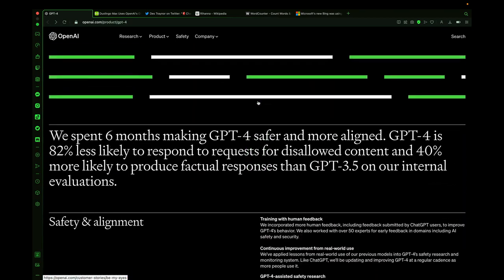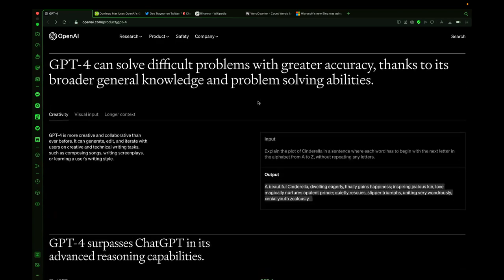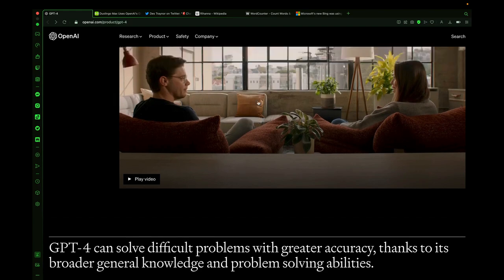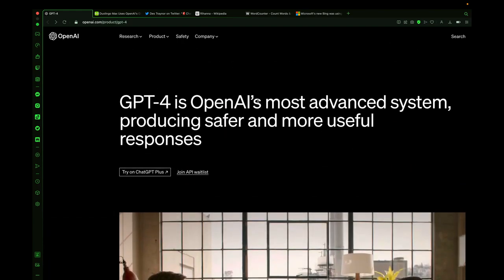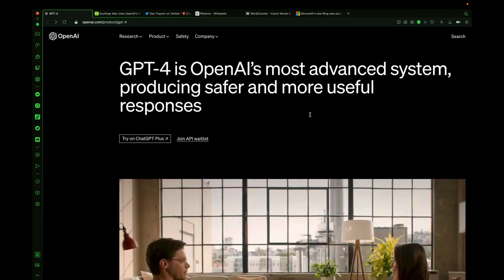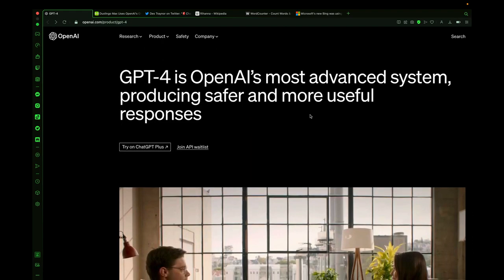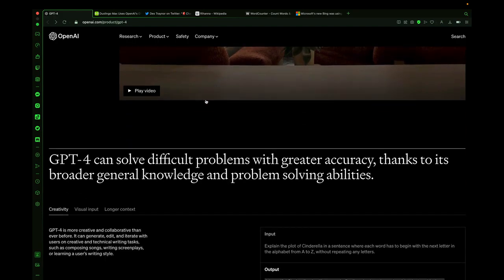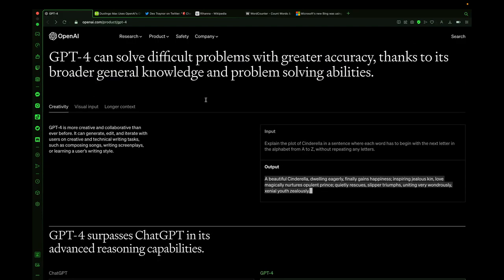So these are just a few cases of where ChatGPT has really empowered, with this new model of GPT-4, a ton of new capabilities for developers, and it's their most advanced system, and it's just the beginning. This is a very big time for OpenAI to release this, because the possibilities are endless. More developers are going to get their hands on this technology. It's going to be in apps that you use every day, and the best part about it is it feels real, it feels human, it helps us be more creative, it helps us solve difficult problems, and it's really awesome.